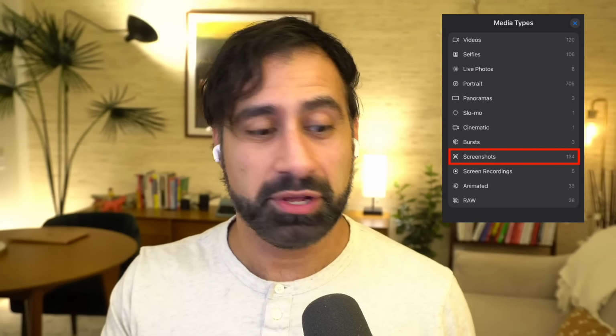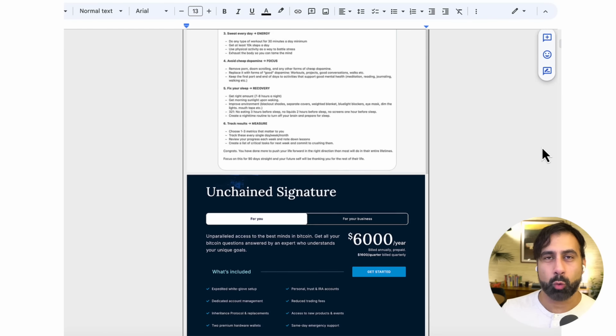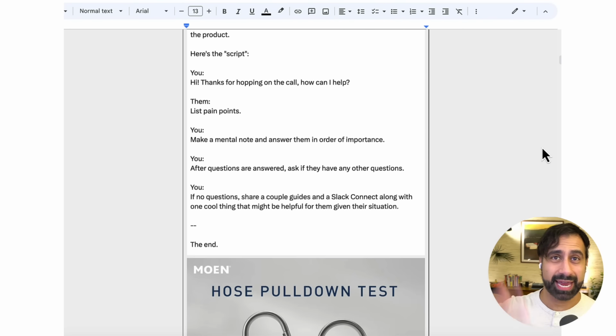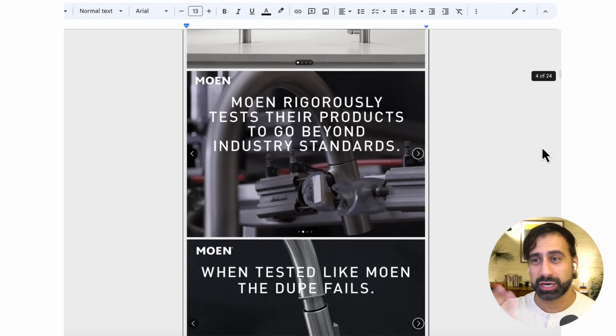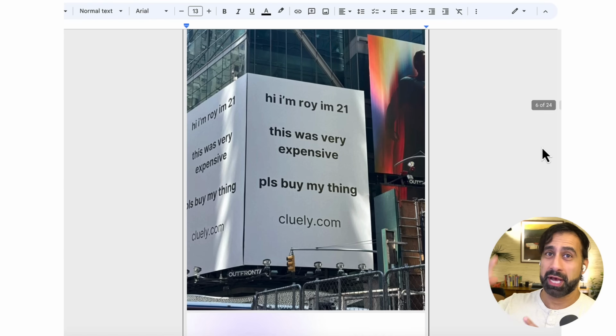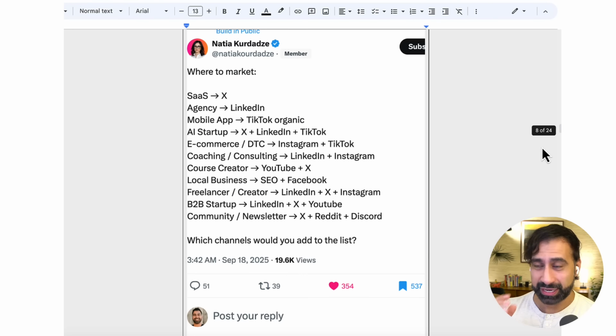That's it. And then later I go to my screenshot section on my phone and I browse the screenshots and I can see all of them. And then I can decide if I want to keep it or not. Now, what I used to do was I just had a big Google Doc where I'd save all this stuff. But after like hundreds and hundreds of photos, it starts to just get a bit of a chunky doc. It gets really, really big and hard to navigate.